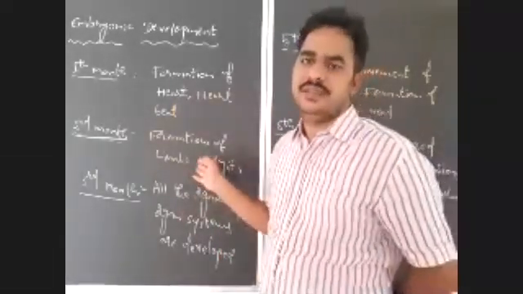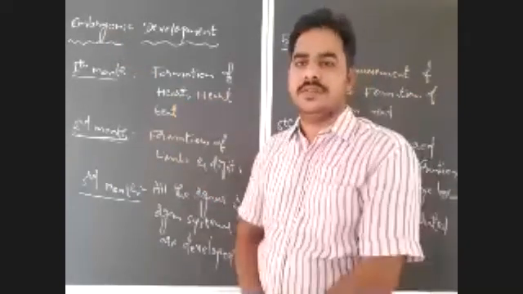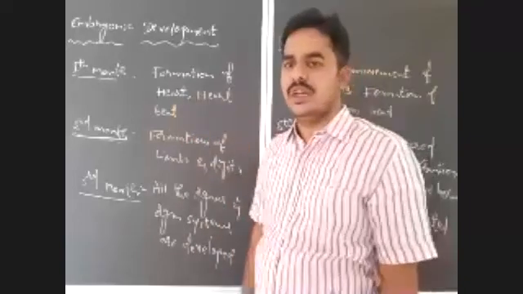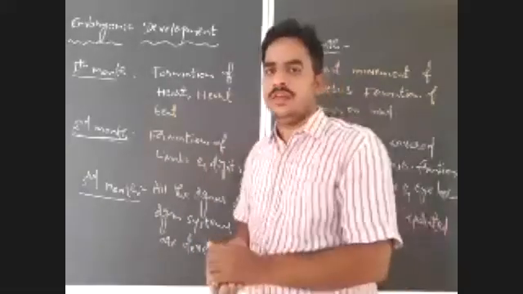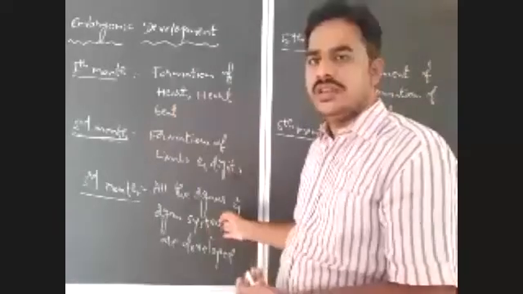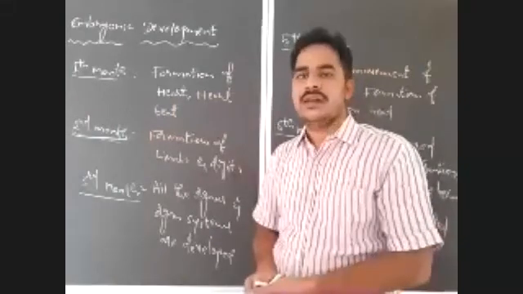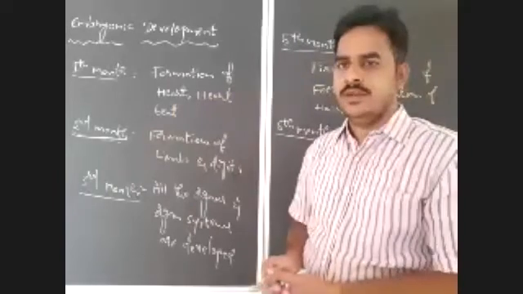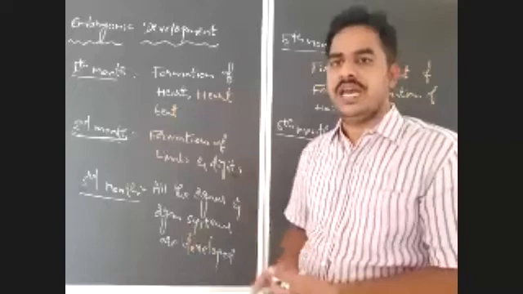Whereas in the second month, the formation of limbs, upper limbs and lower limbs, along with the formation of digits, fingers and toes, also takes place. After completion of the second month, the next is the third month. It is a very crucial period. In this month, all organs and organ systems of the body are completely formed. So there is formation of a complete fetus in the third month.